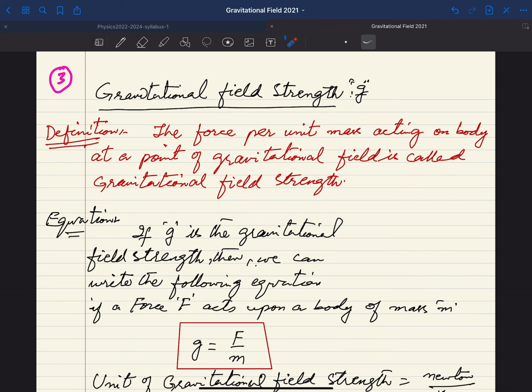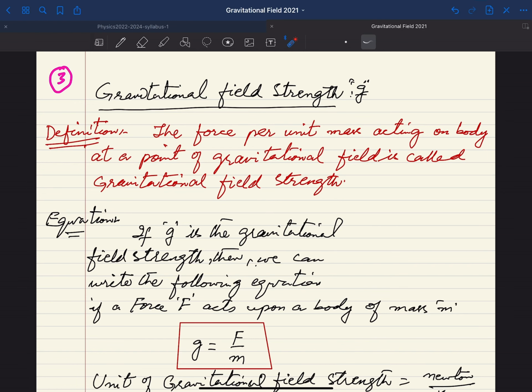Now, the gravitational field strength. We have already defined the gravitational field strength in the previous lecture. If you have not gone through that lecture, kindly go through it first and then come to this lecture. The force per unit mass acting on a body at a point of a gravitational field is called gravitational field strength.